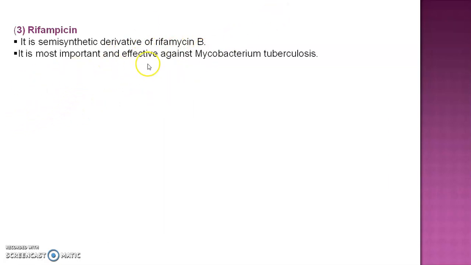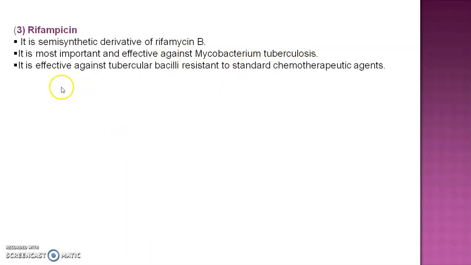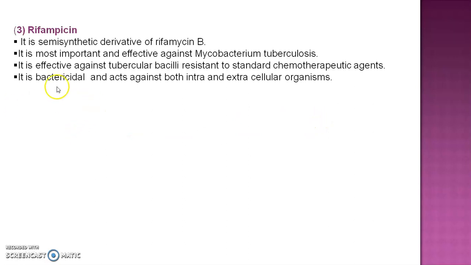It is the most important drug effective against Mycobacterium tuberculosis. It is effective against tubercular bacilli resistant to standard chemotherapeutic agents also. It is bactericidal, capable of killing the bacteria, and acts on both intra- and extracellular organisms. Rifampicin, by nature, is an antibiotic.